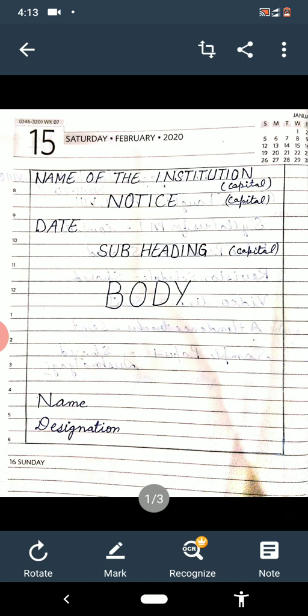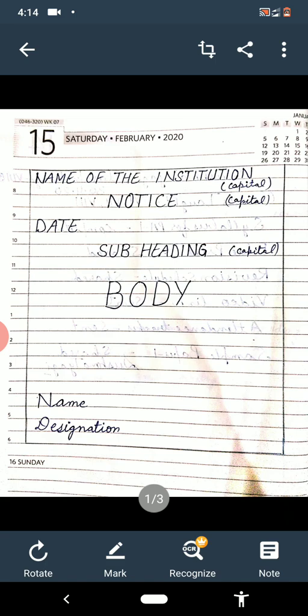In the body of the notice, we have to describe the thing. We have to give all the details about what we are writing. If we are writing about something lost, then what is lost? If we are writing about something found, then what is found? If we are writing about any meeting, then what is the agenda of the meeting, what is the time, what is the venue? This all is called the body.